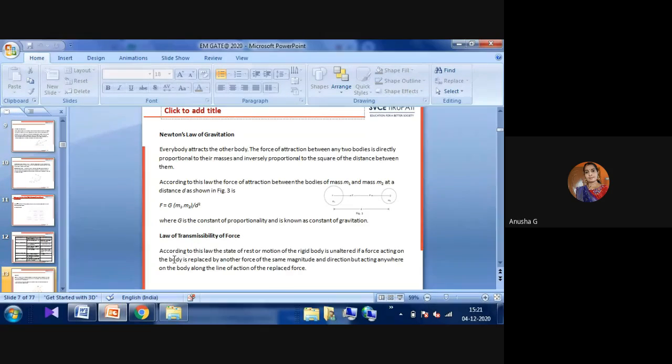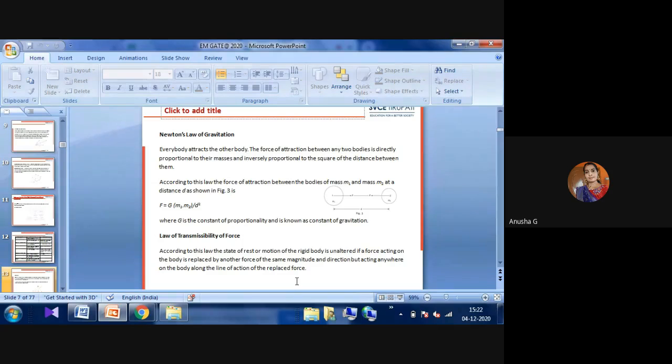Here you can observe that, according to this law, the state of rest or motion of a rigid body is unaltered if a force acting on the body is replaced by another force. Whatever force is being applied, say F1, we now replace the F1 force with F2 or F3 with the same magnitude and same direction, acting anywhere on the body, whether at the top or bottom position along the line of action. Then it is called the law of transmissibility.